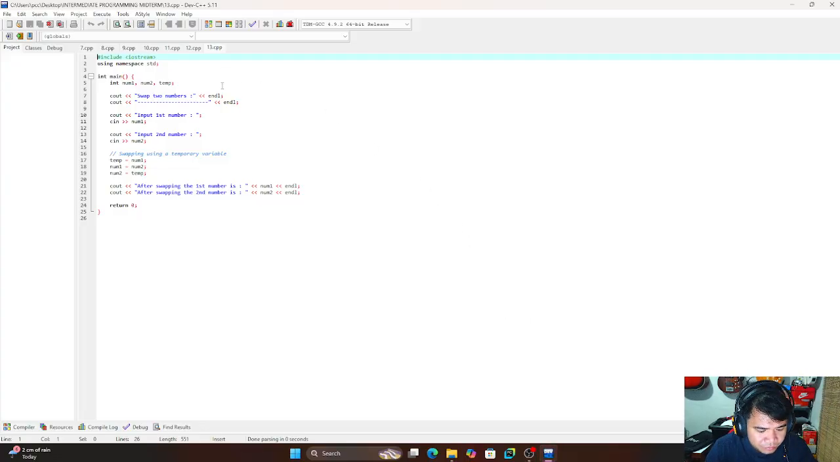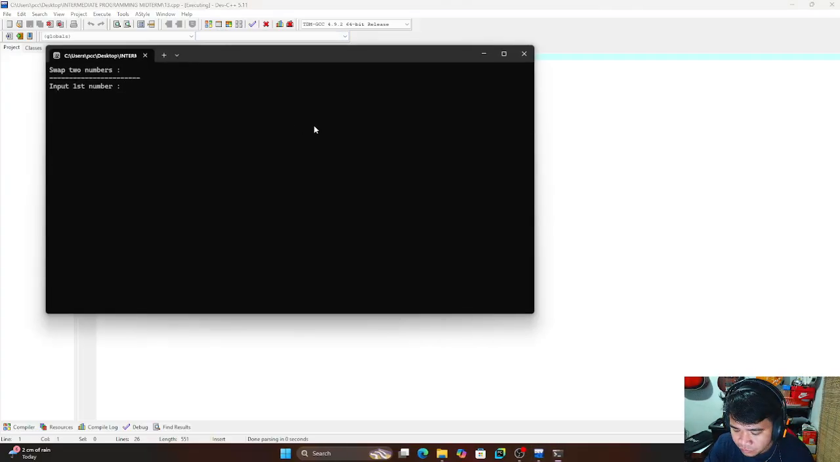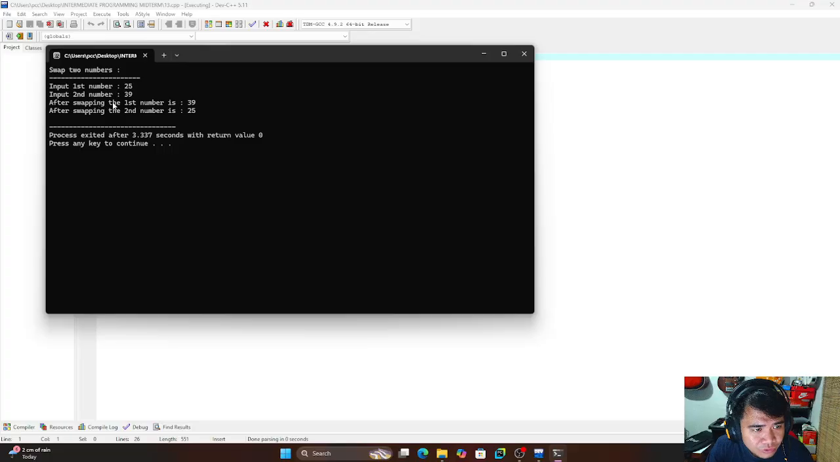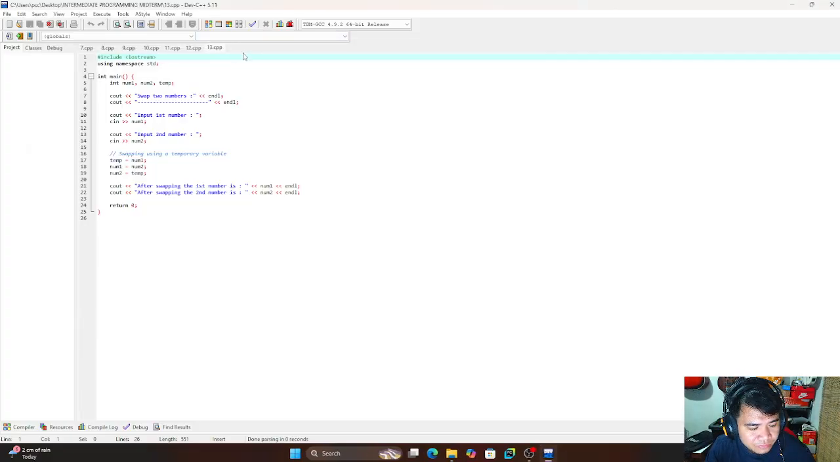Okay, 13. This is the swap numbers. This program swaps two numbers. For example, 25 and 29. It shows the use of a temporary variable to exchange values between two numbers. Okay, for example, 29 and 39. After swapping, the first number is 39. After swapping, the second number is 25. Okay, that's good. And number 14.